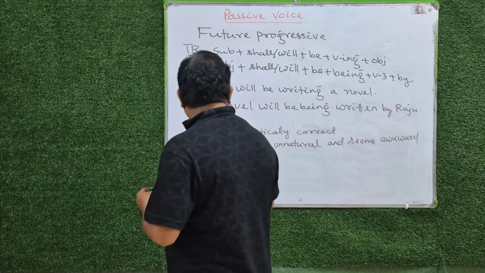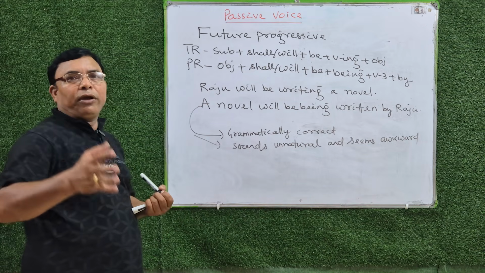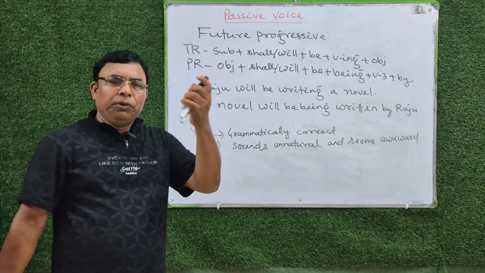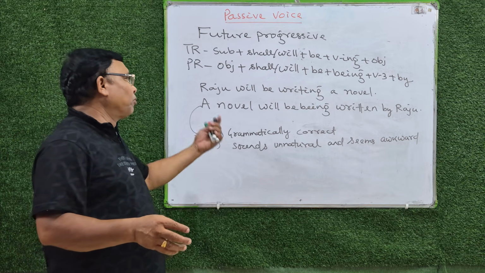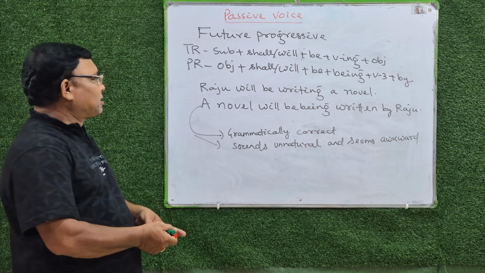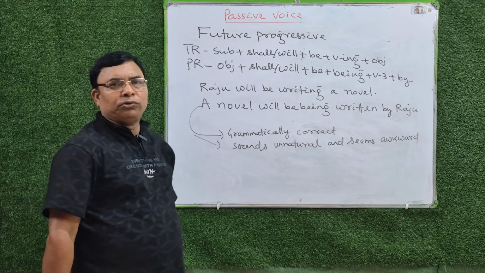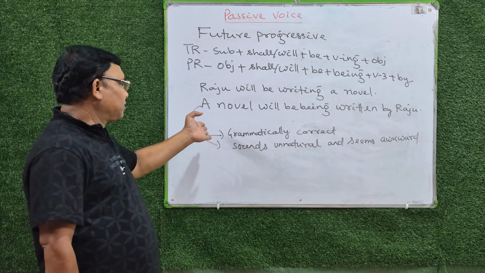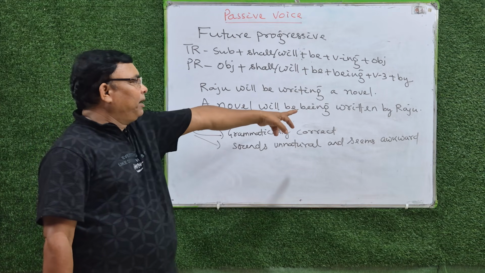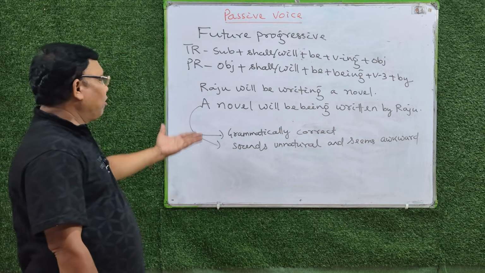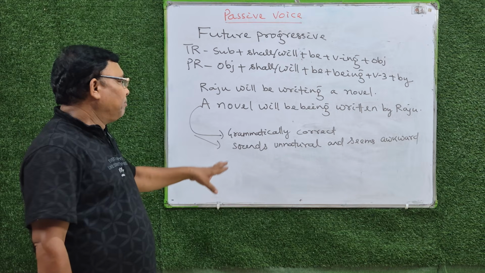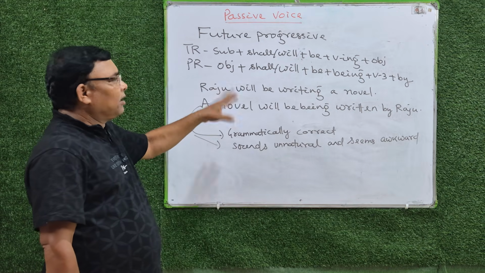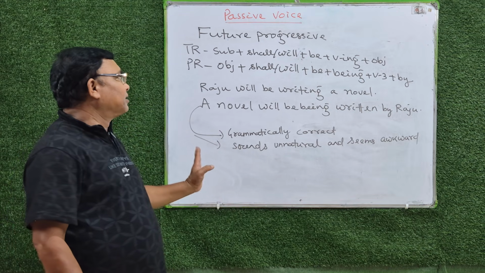We don't use this kind of sentence in our common speech. Instead we say: a novel will be written by Raju. We don't use such a sentence as a novel will be being written by Raju. We don't use such sentences because these sentences are unnatural in English.